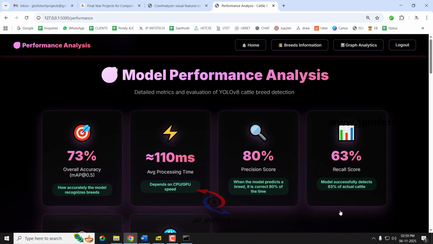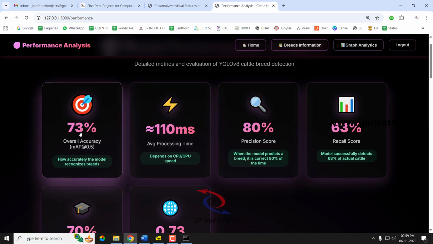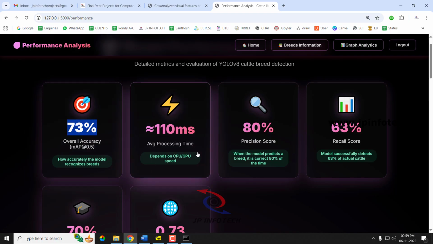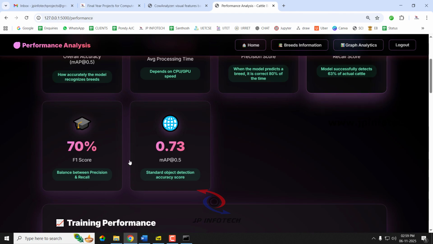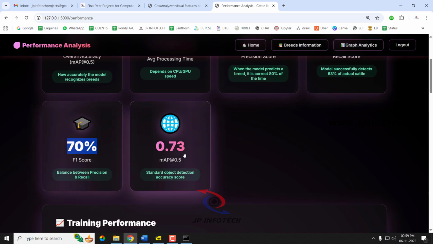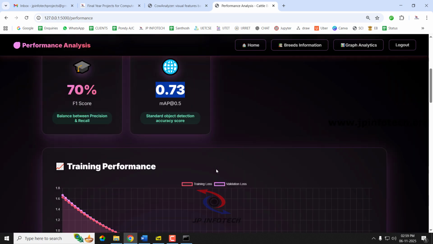Now you can see the model performance analysis, which shows the detailed metrics and evaluation for YOLO V8 cattle breed detection. As mentioned, we have achieved an overall accuracy of mAP as 73%, and the average processing time mentioned is 110 microseconds, which depends upon the CPU or GPU speeds. Precision score is 80%, recall score is 63%, F1 score is 70%, and mAP at 0.5 is 0.73, which is the standard object detection accuracy score.